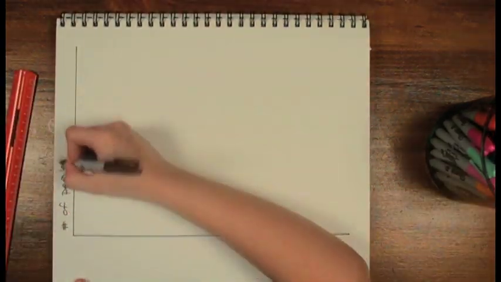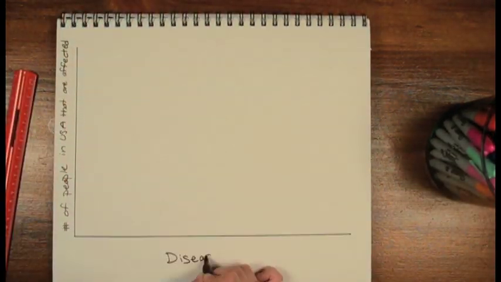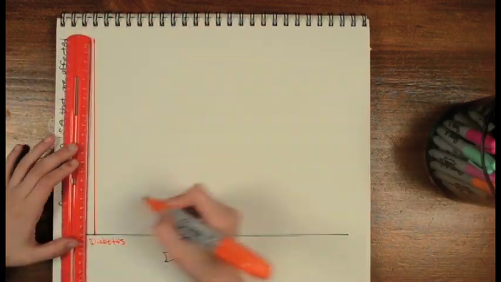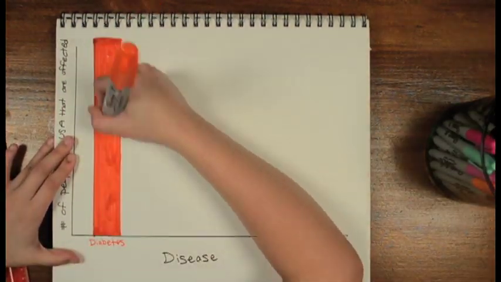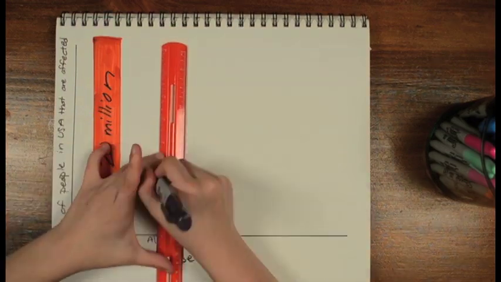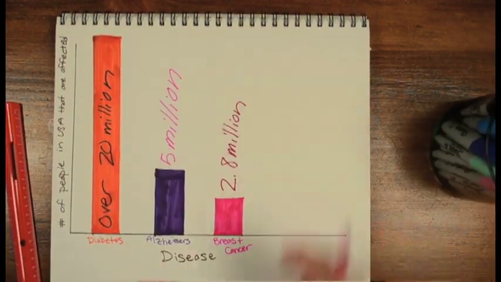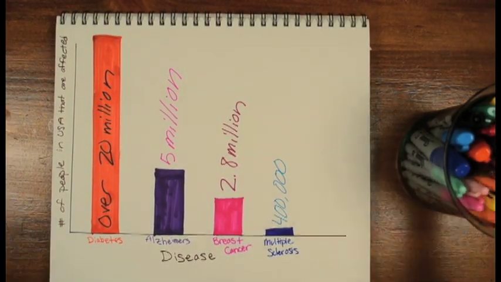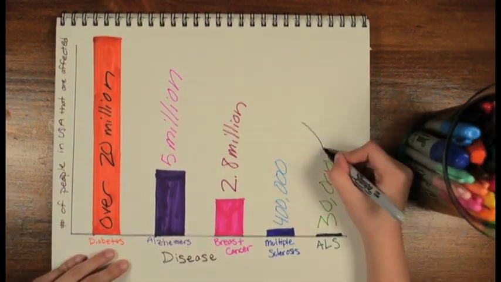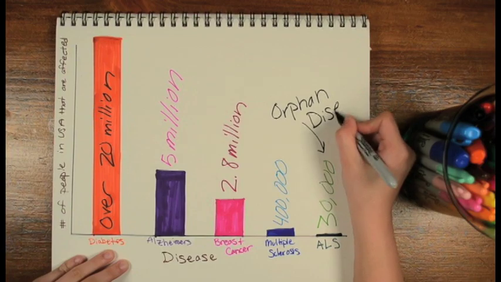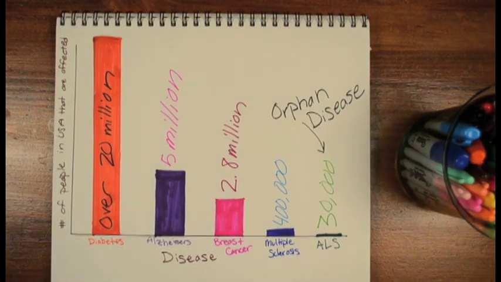This next graph compares diseases via the number of people in the United States that are affected. Diabetes affects over 20 million people in the United States. Alzheimer's clocks in at 5 million people. Breast cancer at 2.8 million. Multiple sclerosis, 400,000, and ALS, only 30,000 people. This makes it an orphan disease because it affects very few people.